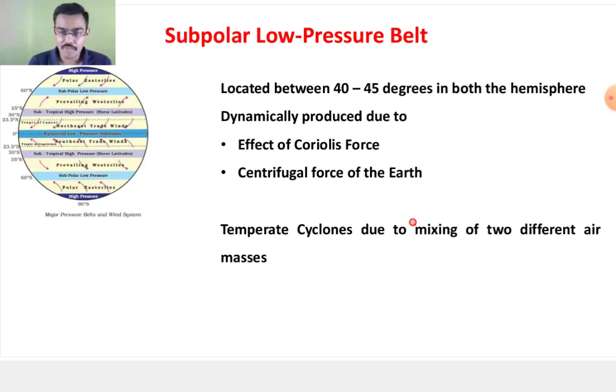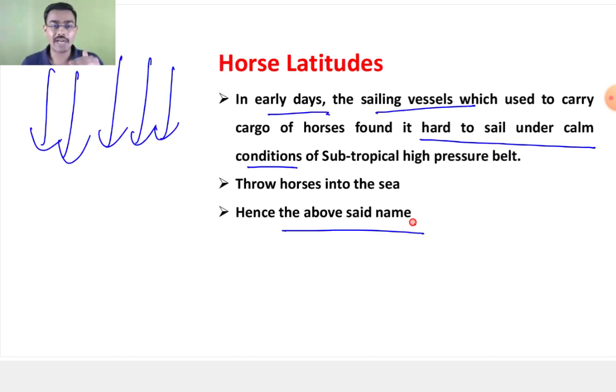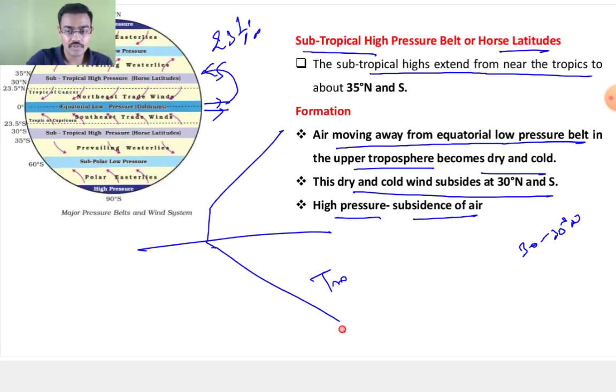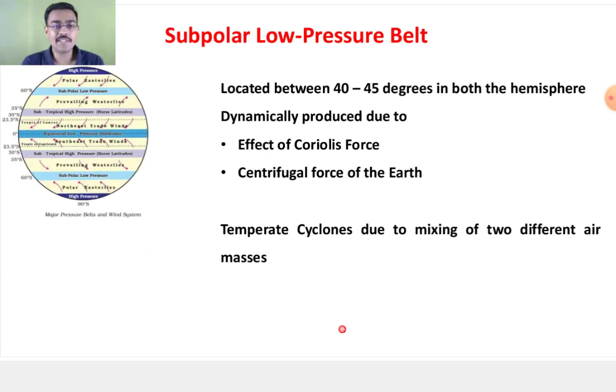Somebody was asking me about the subpolar low pressure belt. It simply means, Shilpi, that since your air is subsiding, you don't have much horizontal movement, so it is hard to sail. So you simply throw the horses so that you can be light, so that at least your ship can move. That is how the name, horse latitudes, came. Okay, last line. Next is your subpolar low pressure belt.